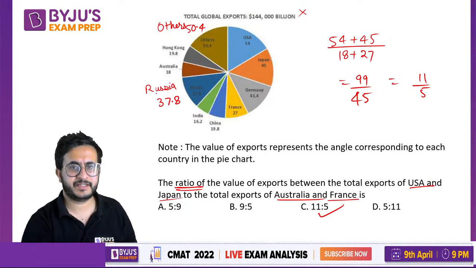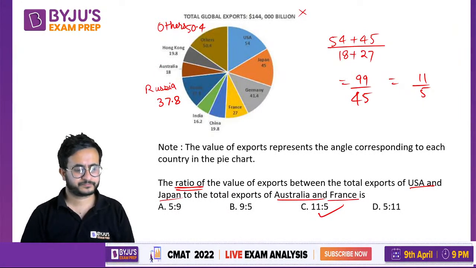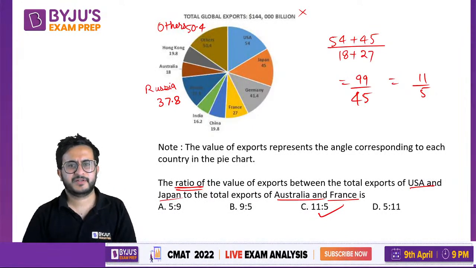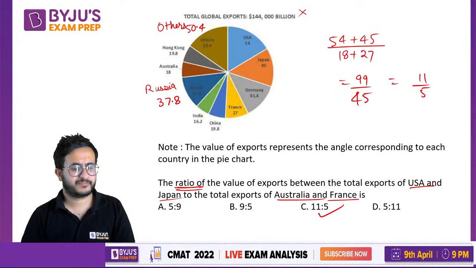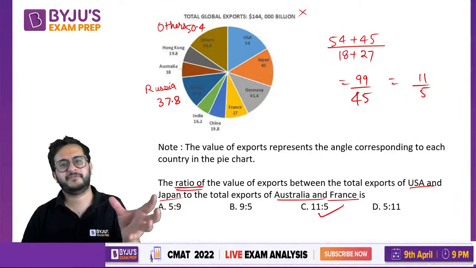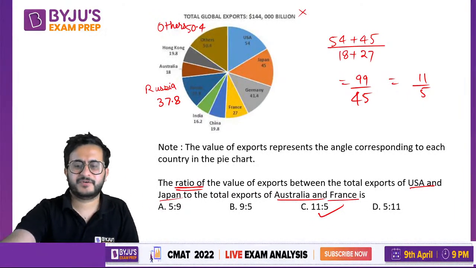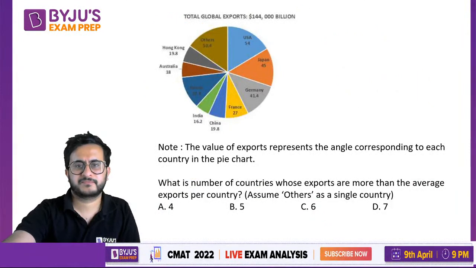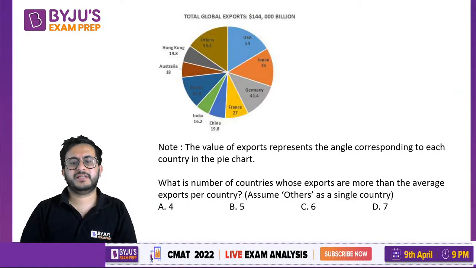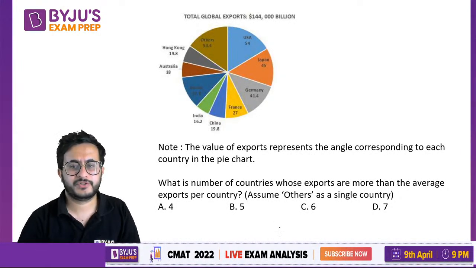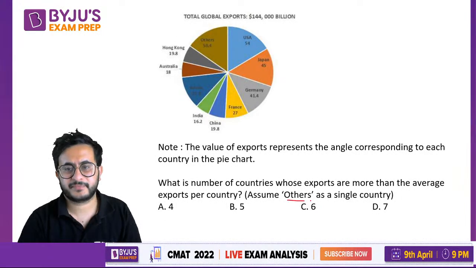Okay, Australia is 18. Australia is written here, it is 18. Such is the level of the questions. Do not get frightened by seeing a graph. They ask quite simple problems. What is the number of countries whose exports are more than the average exports per country? We have to assume others as a single country.